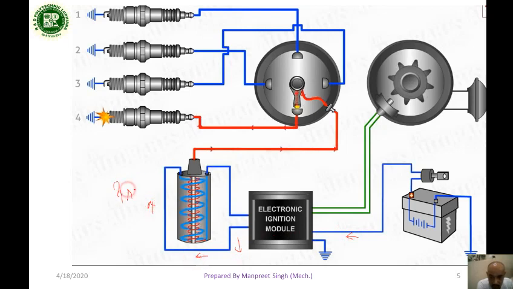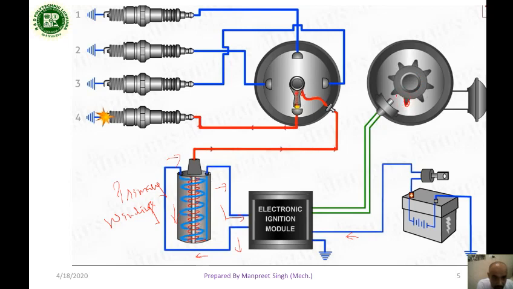This is called the primary circuit, the primary winding. The current then passes again to the EIM.